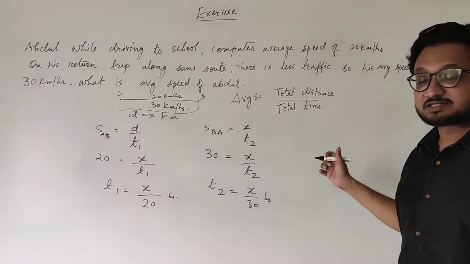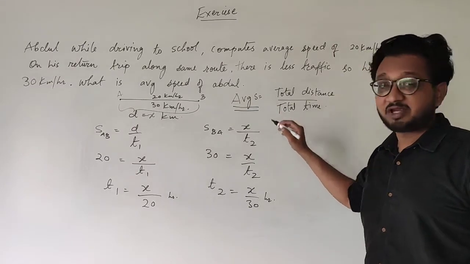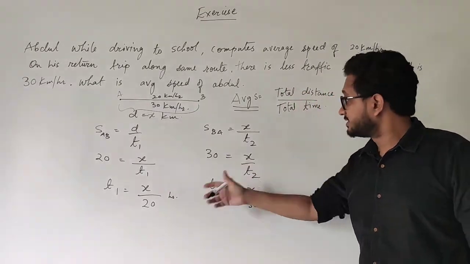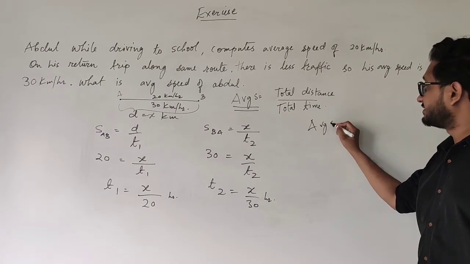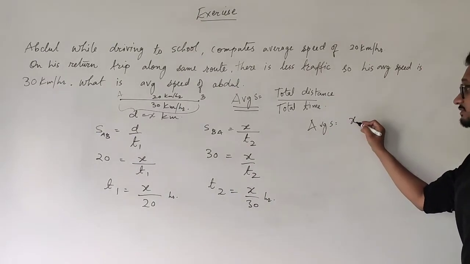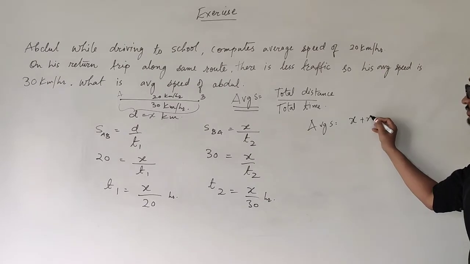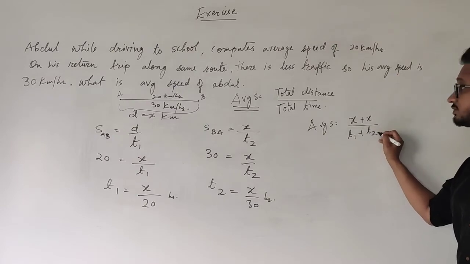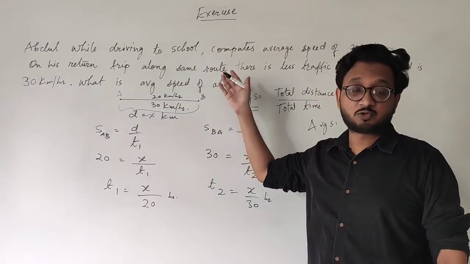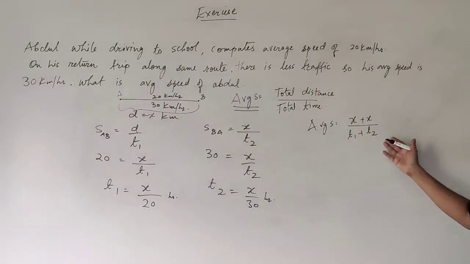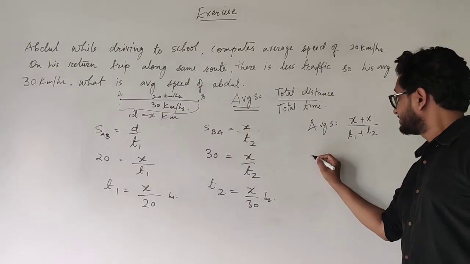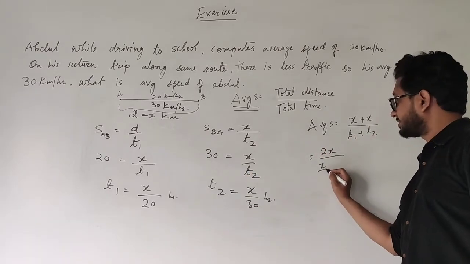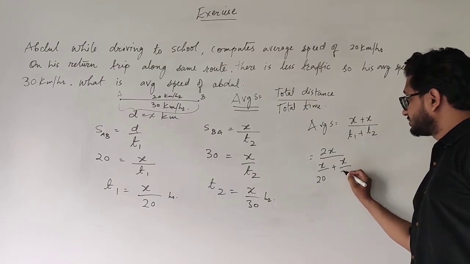The next part is finding the average speed, our actual question. So we need total distance and total time. I can write that average speed is equal to total distance, going from home to school and coming back from school to home, so x plus x, and time is t1 plus t2, the total time going from home to school and school to home. Once again, x plus x is 2x, and writing the values, t1 is x upon 20 and t2 is x upon 30.